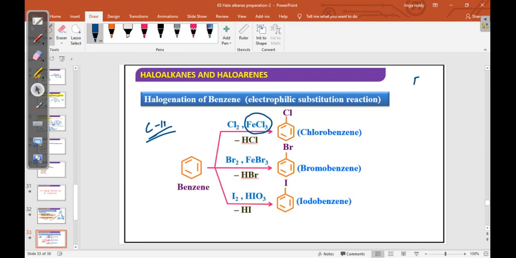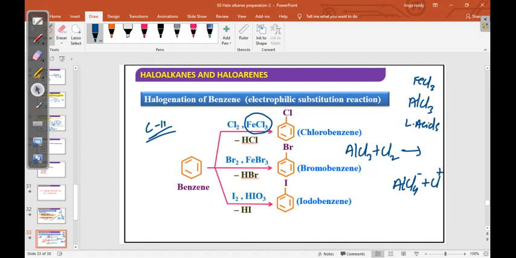Either FeCl3 or AlCl3, these both are Lewis acids. What is the main function of this? This AlCl3 reacts with chlorine, forming AlCl4 minus plus Cl plus. That means here an electrophile is generated. It is generating the electrophile, and this electrophile attacks the benzene.